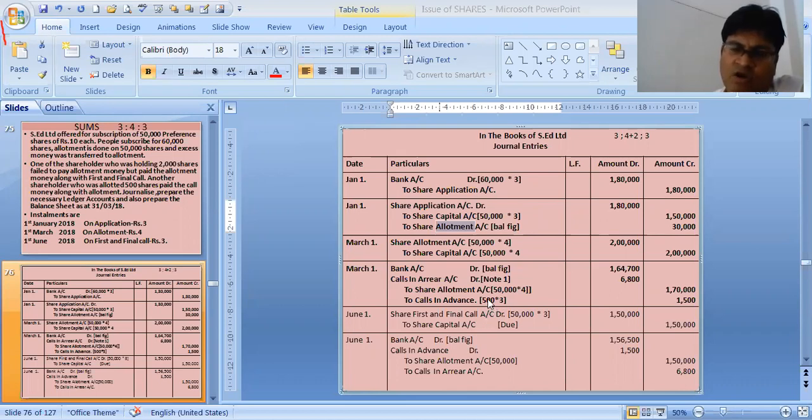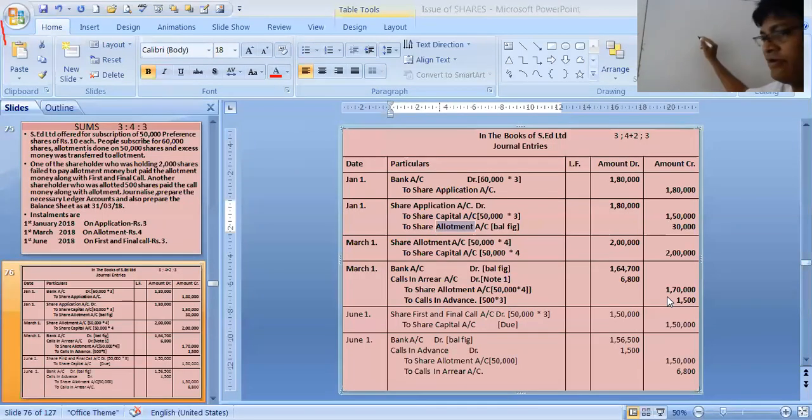This is the easy one, calls in advance. He was holding 500 shares and he has paid the first and final call money now. So it is 1,500. We have shown the journal entry last day. Again, I am showing it on the board. Please see the journal entry on the board. So our journal entry for that: 1,500, bank to calls in advance.